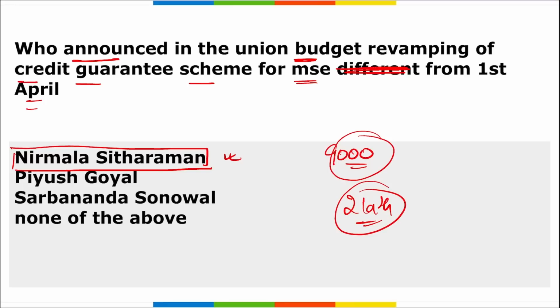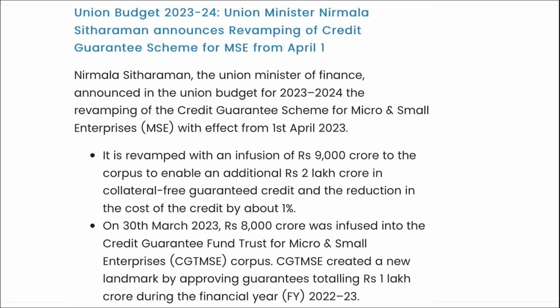Apart from this, remember, on 30th of March, 8,000 crore rupees was infused into the credit guarantee fund trust for MSME corpus, and this created a new landmark by approving guarantees totaling 1 lakh crore rupees in financial year 23. Then the ceiling for guarantees has been enhanced from the earlier 2 crore to 5 crore.